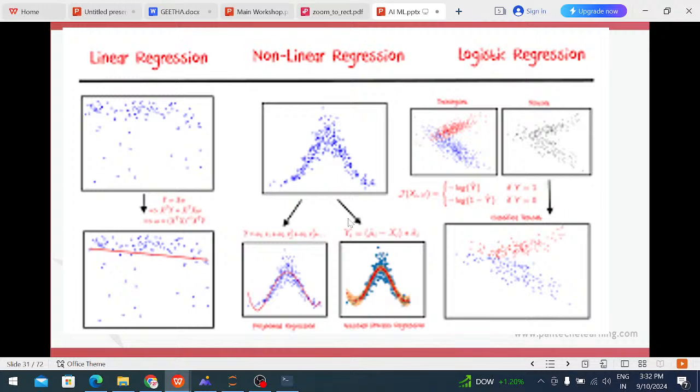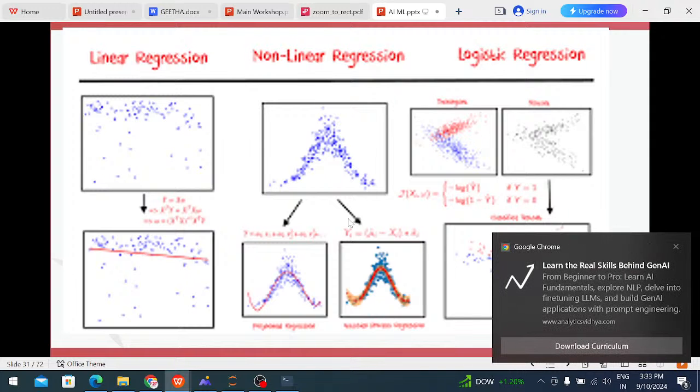For example, two variables are there. One is the dependent variable, one is the independent variable. Based on the input, we can predict the output. That is known as the independent and dependent variable. For example, house prices. When a product's demand is high, automatically the price also increases. When the product demand is low, automatically prices decrease. Why? Because based on the product demand, the cost changes. That is known as the dependent and independent variable, and we can predict the result. That is known as the regression algorithm.